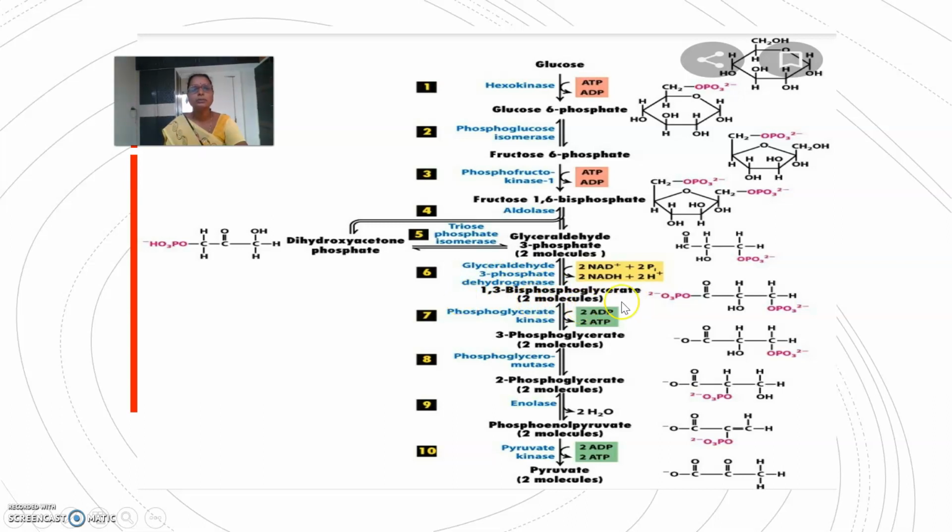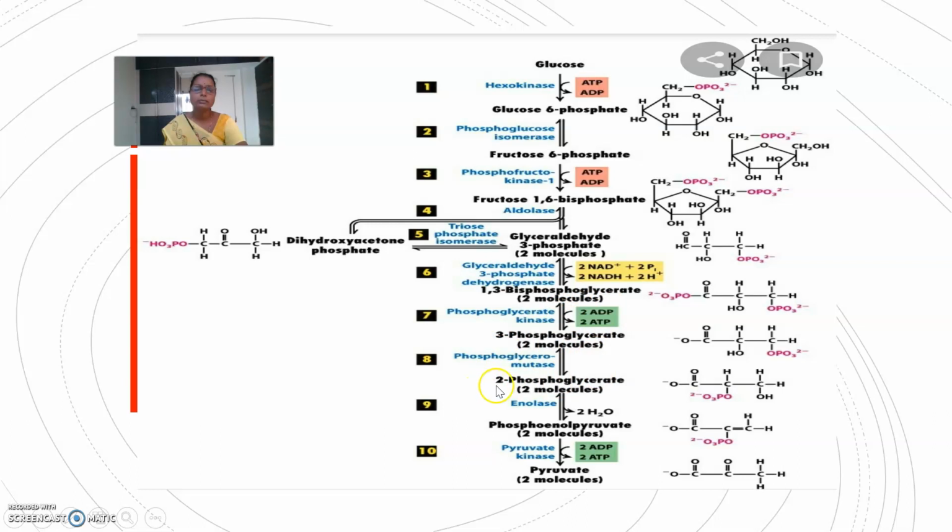Here there is oxidation of glyceraldehyde 3-phosphate and production of 1,3-bisphosphoglycerate, and NAD is converted into NADH2. The enzyme involved is glyceraldehyde 3-phosphate dehydrogenase. Then 1,3-bisphosphoglycerate forms 3-phosphoglycerate, and the enzyme involved is phosphoglycerate kinase. Here there is formation of energy, as ADP is converted into ATP.